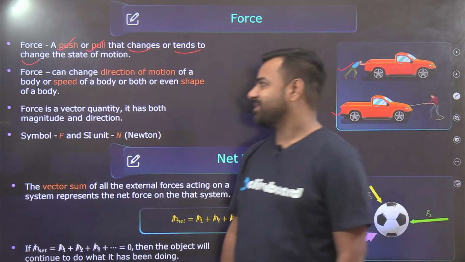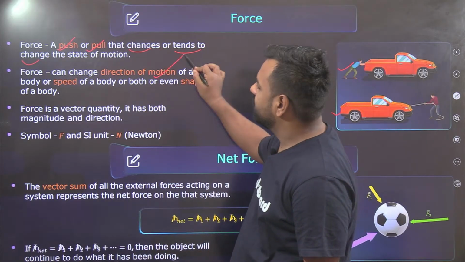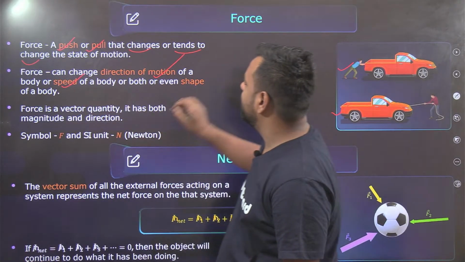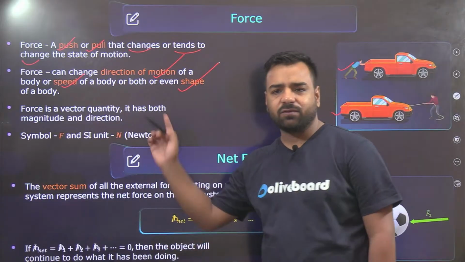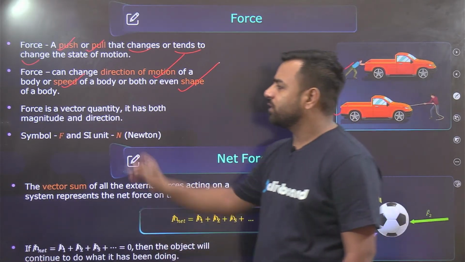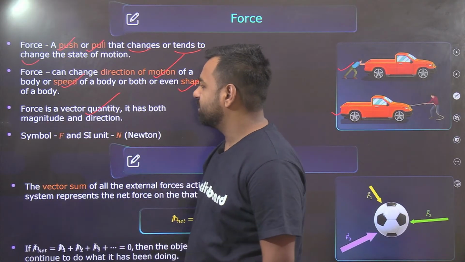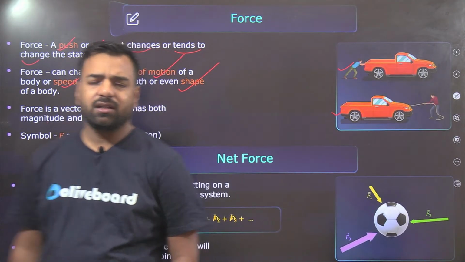Understood? Proceeding further. Force can change the direction of the motion. It can also change the speed and even the shape. And that was the question asked in the examination. Force is a vector quantity, which means it has both magnitude and direction.